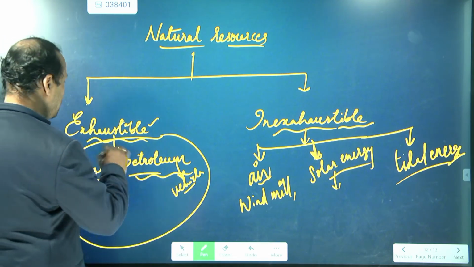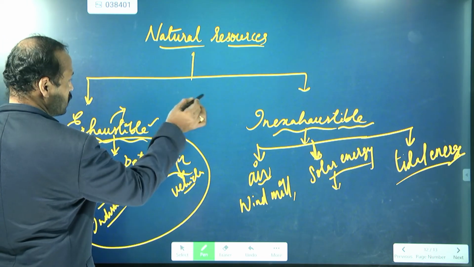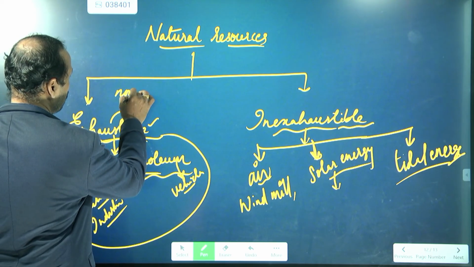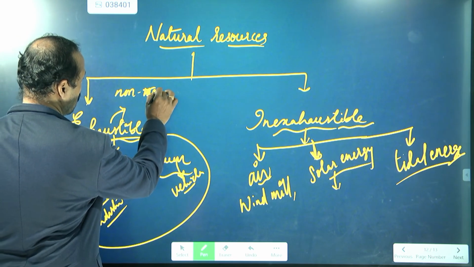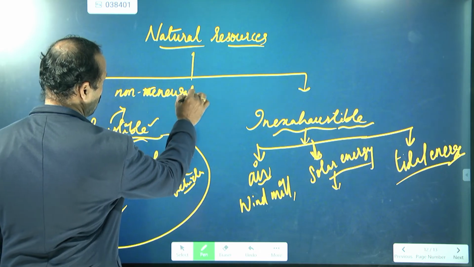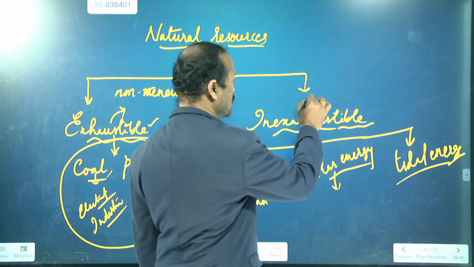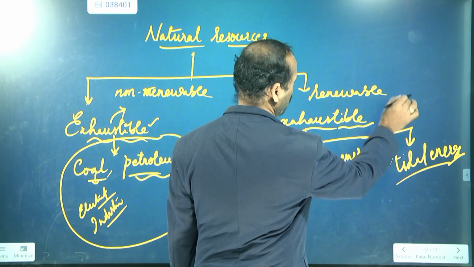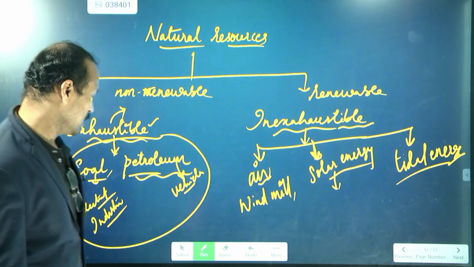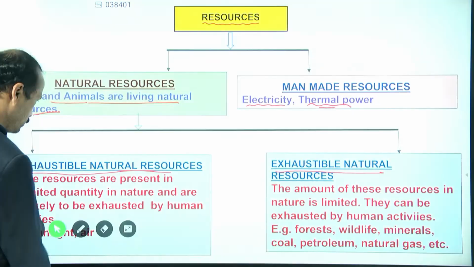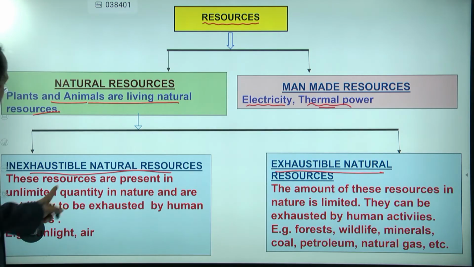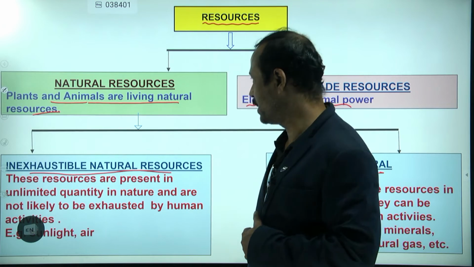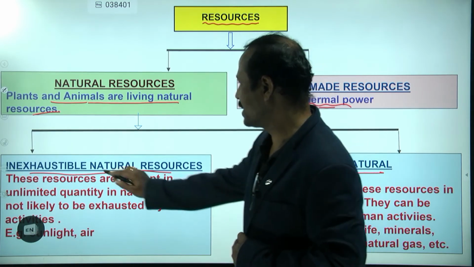So that's all. And for exhaustible and inexhaustible, another name is also there. These are called non-renewable and renewable energy. Did you listen to the word non-renewable energy? Non-renewable resources and renewable resources. Okay, now we are discussing the natural resources. Natural resources are classified into two types, called inexhaustible and exhaustible.